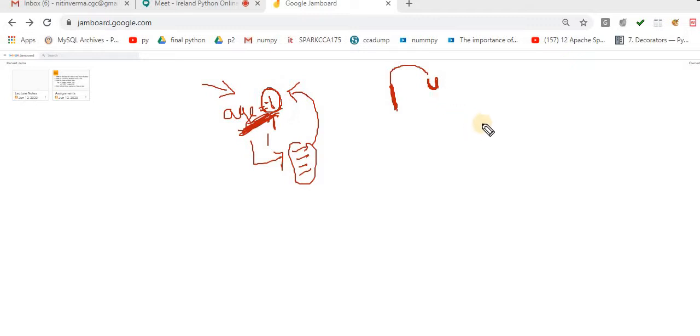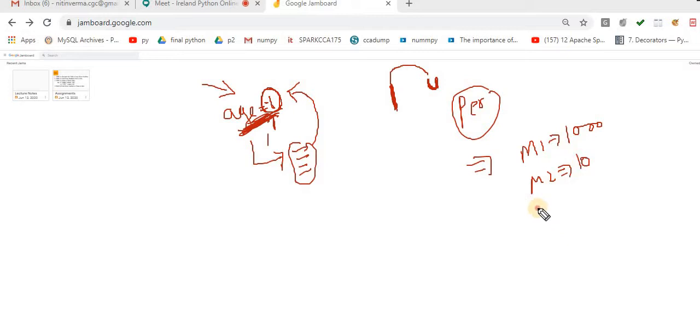Okay, now it's the same example. Just imagine an example to calculate the percentage. Now what will happen? Let's suppose by mistake for marks 1 I enter 1000 marks. For marks 2 I enter 10 marks. For marks 3 I enter, let's suppose, 4 marks. Now these are accepted values, and your program will execute on them.